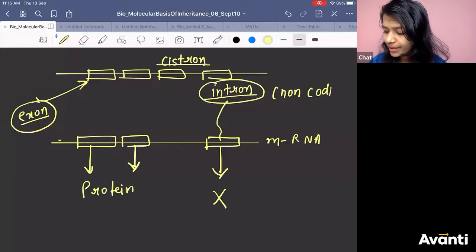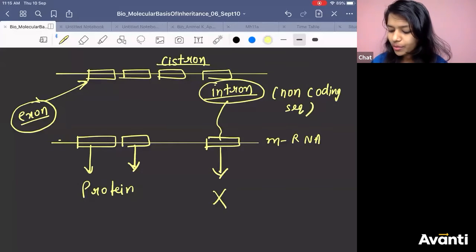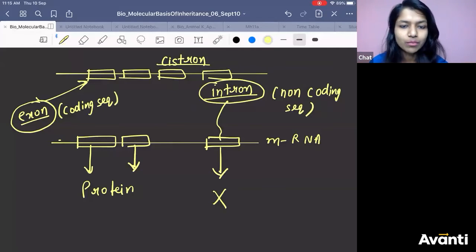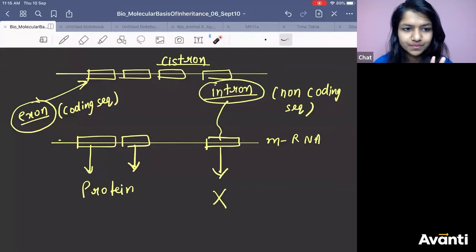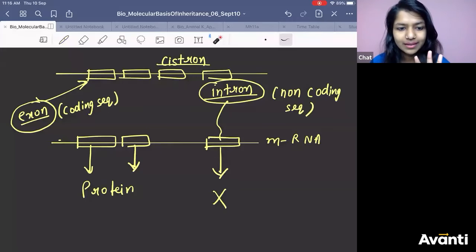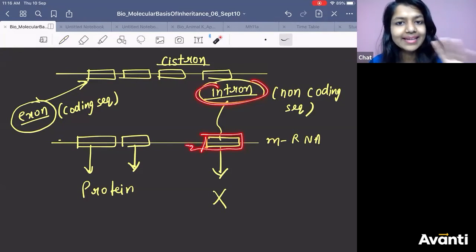What about exon? It is coding sequence. Matlab, whatever comes in mRNA from the exon, that will become protein also. They have the information of amino acid. But in case of intron, it is present in mRNA, but it will not bring any amino acid. Koi use nahi hai iska. There will be no amino acid coming for intron sequence.